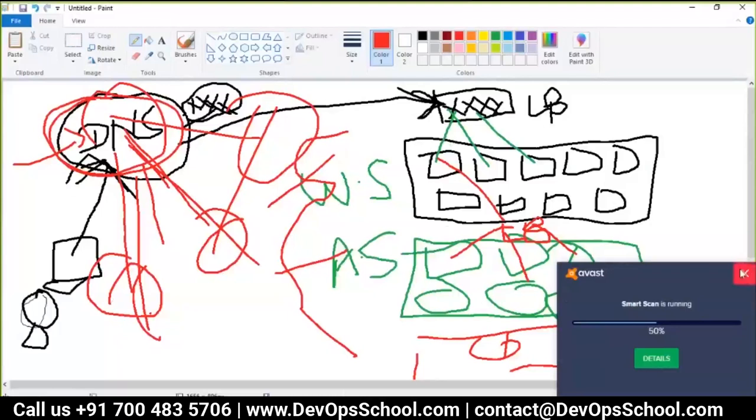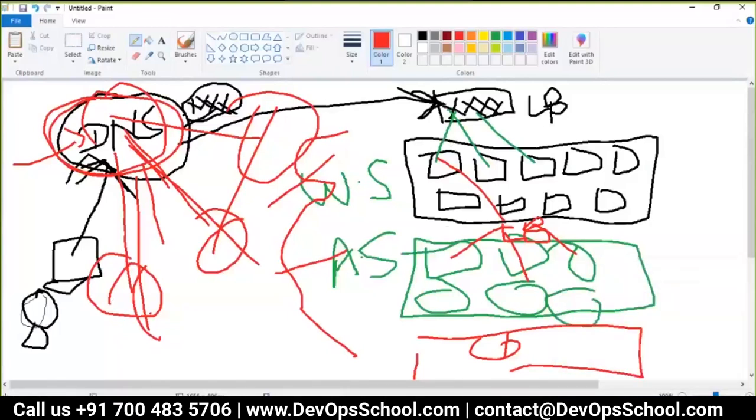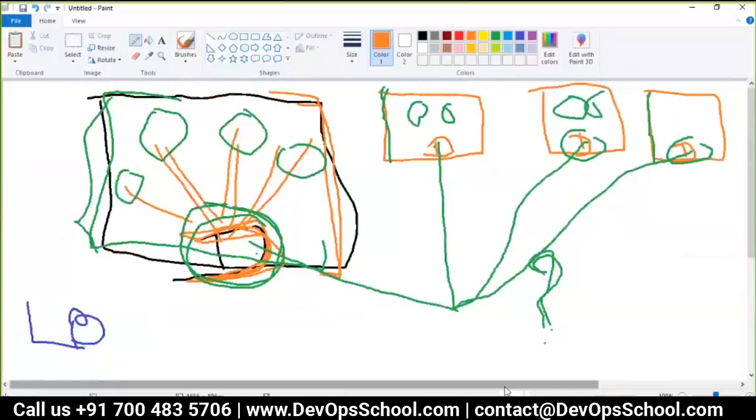Got it? Yeah. So now let's go back to my problem. I was discussing why Kubernetes. The first problem which I said: if you cannot run more containers on a specific host, then you have to scale. You have to run on a different host. But who will manage multiple hosts? That was the problem.